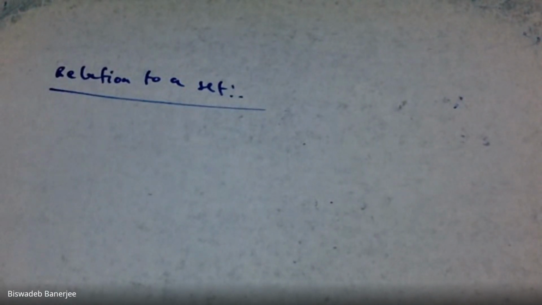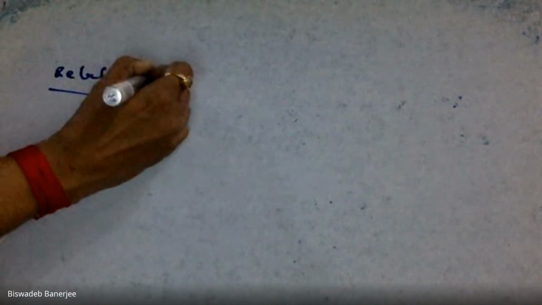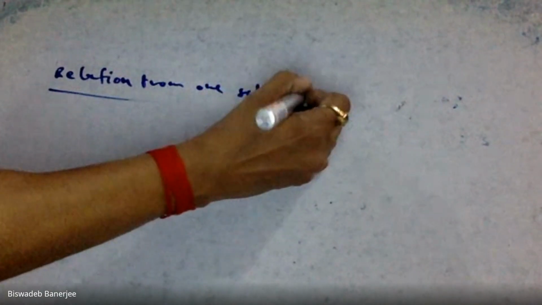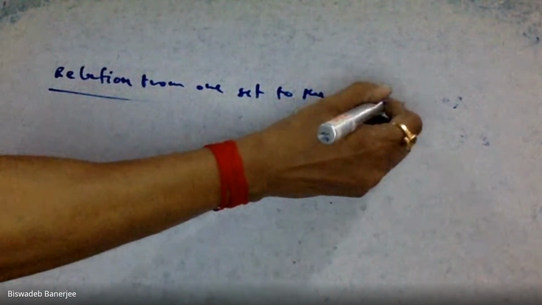You can consider this as a relation on a set, or otherwise you can take it as a relation from one set to the other. So we are going to discuss this type of relation.